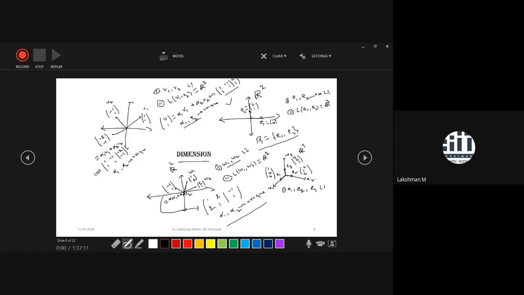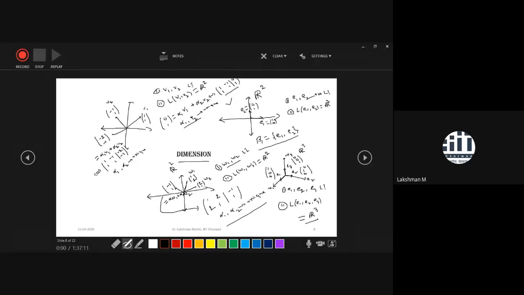And a second concept is that if you take any point from R3, you can express that point as a linear combination of these three. That means you are saying that R3 is the linear span of E1, E2, and E3. So every point of R3 can be written as a linear combination of these three standard vectors. That's why E1, E2, E3 form a basis, one basis of R3.